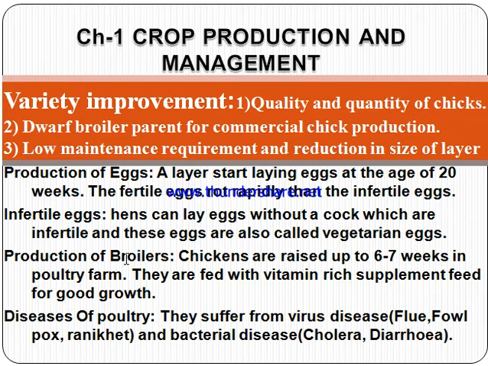Next is production of broilers. Chickens are raised for 6 to 7 weeks in a poultry farm. They are fed with vitamin rich supplements, that is vitamin A and vitamin D. These vitamin rich supplements are given to them for their good growth. Diseases of poultry: they suffer from viral diseases, that is flu, fowl pox, Ranikhet, and bacterial diseases, that is cholera and diarrhea.